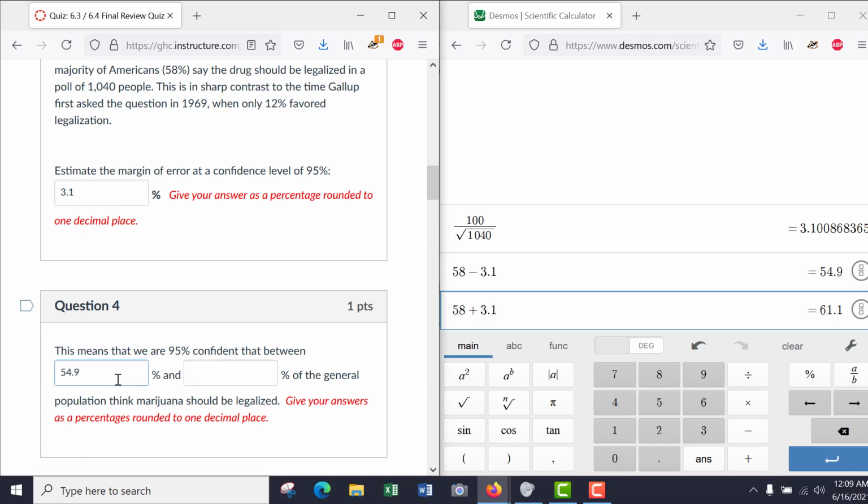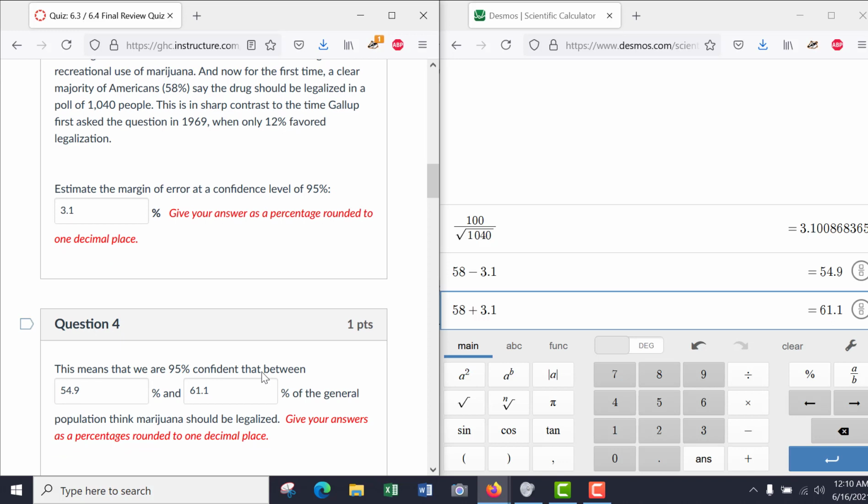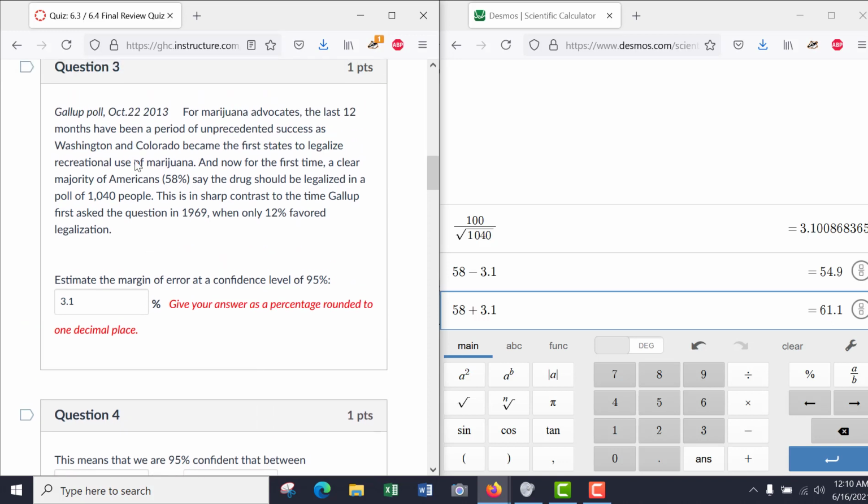So what this poll really tells us is that the population's opinion is somewhere between 54.9 and 61.1. Okay, so about 55 and 61, but this says give your answer as a percentage rounded to one decimal place, so that's what we'll do, 54.9, 61.1. And that of course is if the 1040 people were a good representation of the general population.